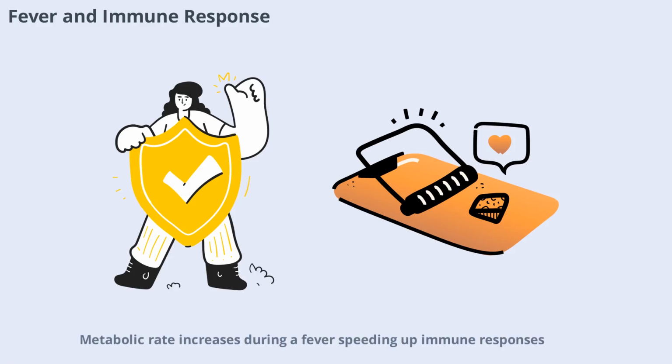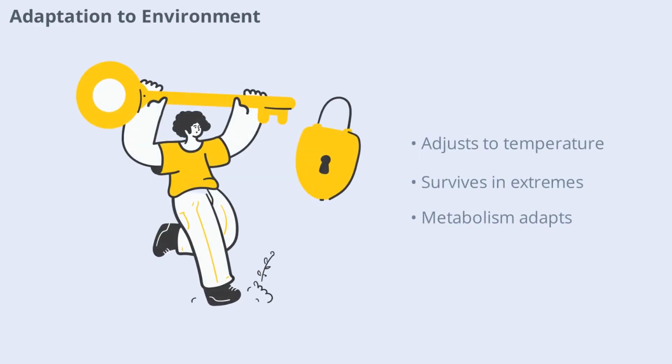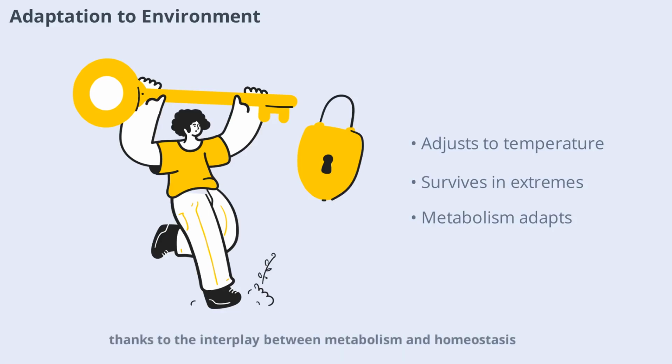Metabolic rate increases during a fever, speeding up immune responses. This temporary imbalance is actually a protective mechanism, showing how homeostasis and metabolism work together in times of need. Humans are incredibly adaptable thanks to the interplay between metabolism and homeostasis. Whether you're living in a hot desert or a cold mountain, your body adjusts metabolic processes to maintain balance. These adaptations help you survive and thrive in a wide range of environments.